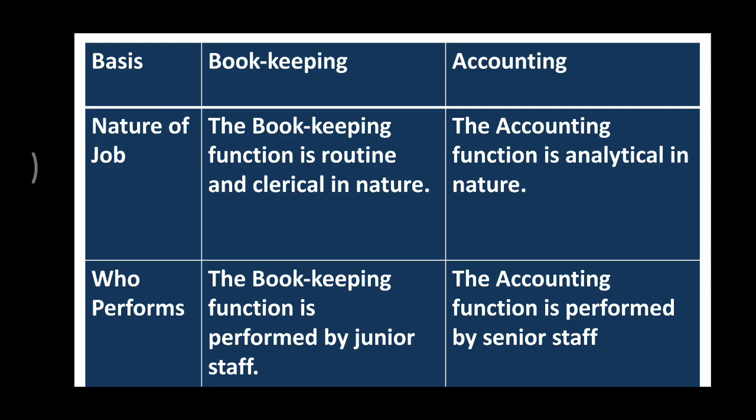A lot of decision making is involved in the case of accounting, but in bookkeeping, the decision making part is not involved. Then who performs? The bookkeeping function is performed by junior staff, that means staff who have a clerical rank. Whereas the accounting function is performed by seniors, that means people who have some experience and good qualifications. They practice accounting.